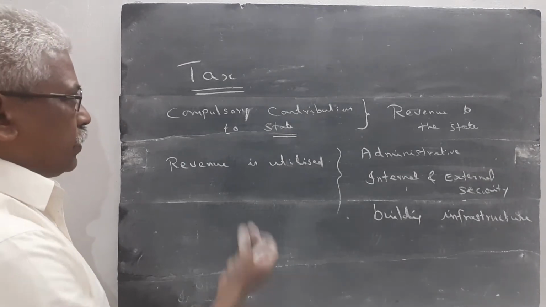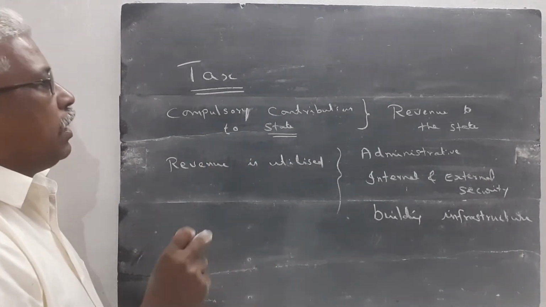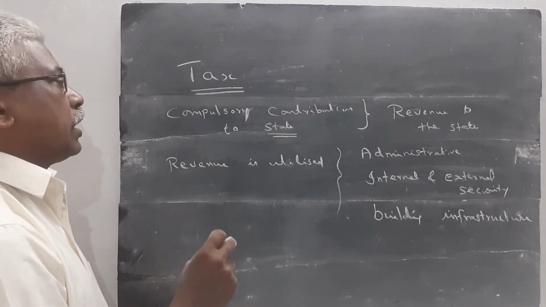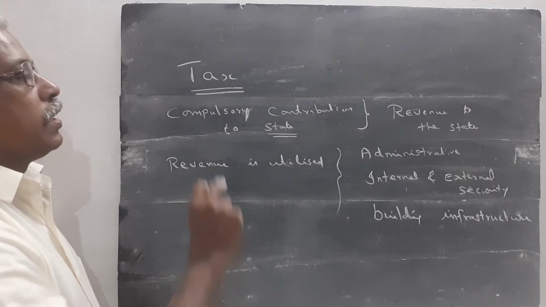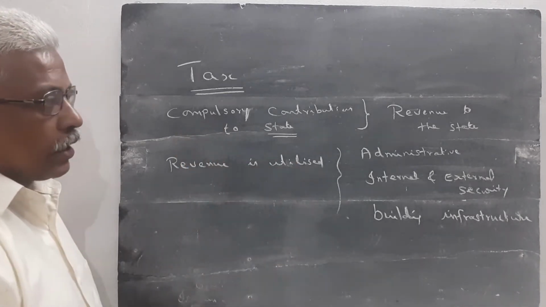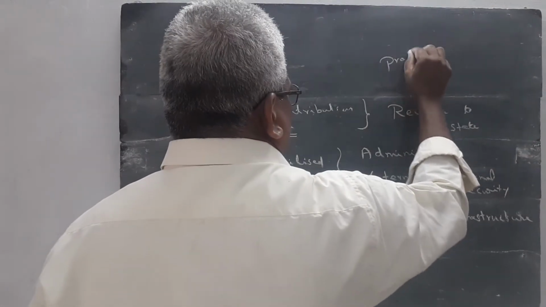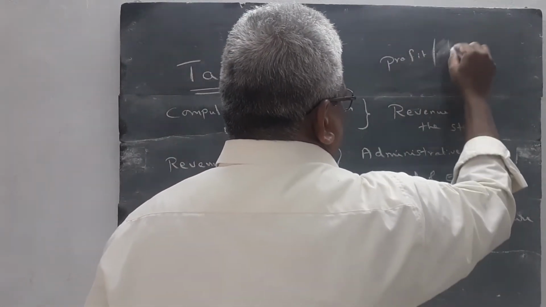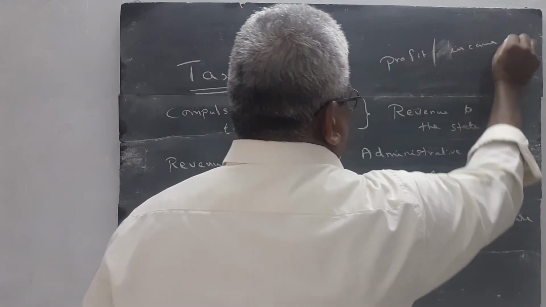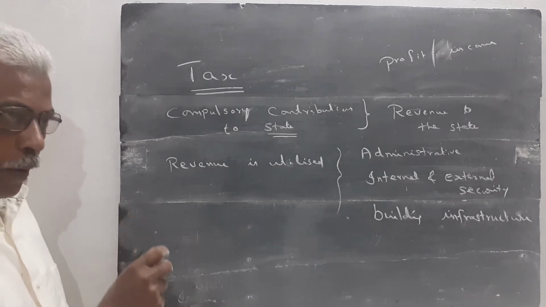This is a brief explanation about tax. Tax is the compulsory contribution collected from the public by the state. It is a main revenue. It is calculated out of profit or out of income. This tax is collected from the public.